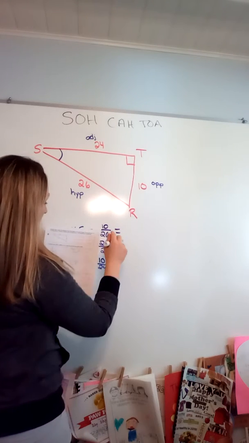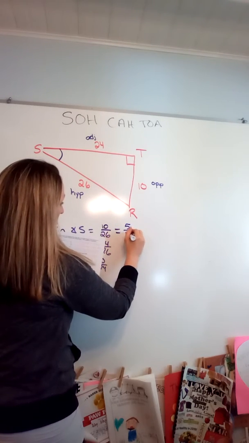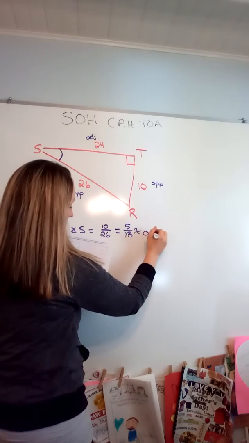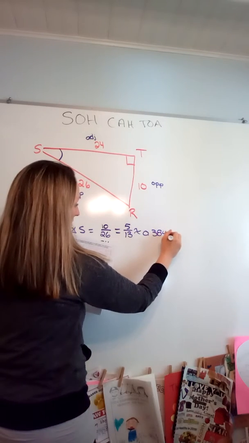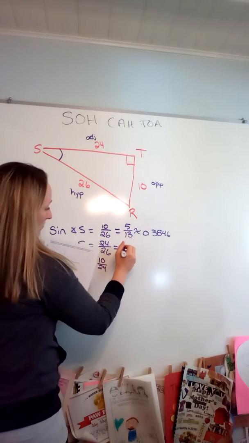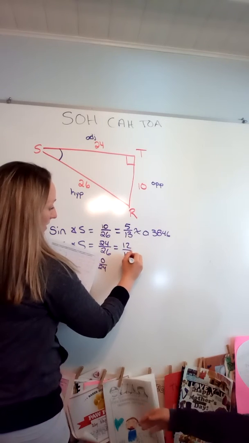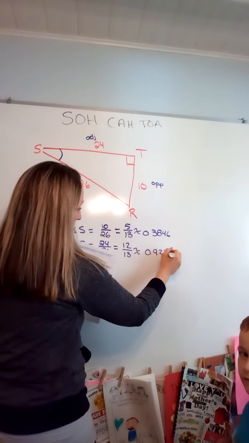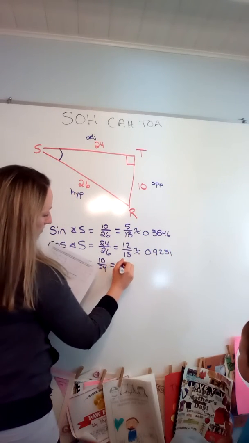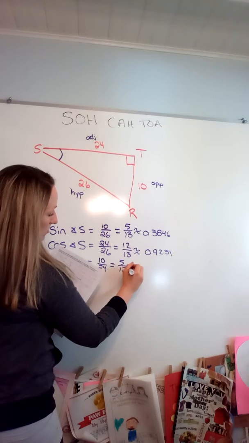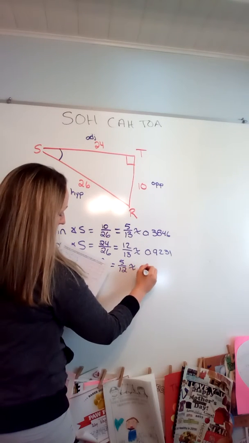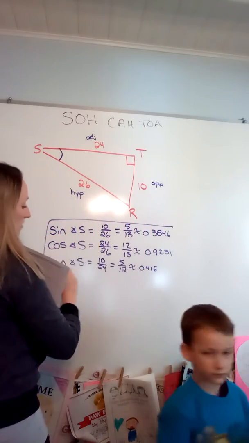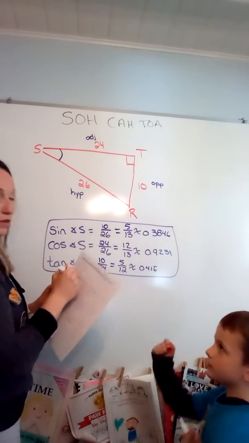All right, so 10 over 26 is 5 over 13, which rounded, you just divide 5 over 13 to get 0.3846. All right, and then 24 over 26 simplifies to 12 over 13. And again, as a decimal, that simplifies to 0.9231. And then 10 over 24 simplifies to 5 over 12. Just do the division to get the decimal approximation, 0.416 repeating. So those would be the 3 answers for the first acute angle.